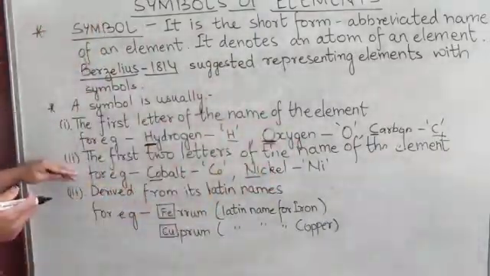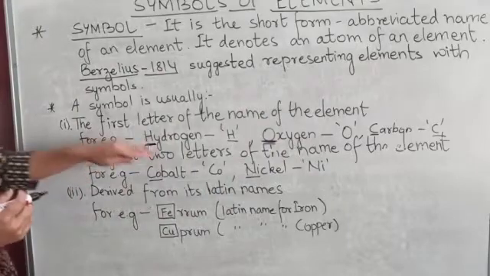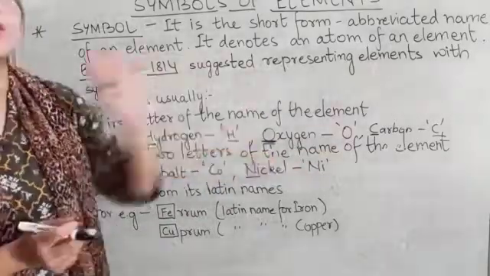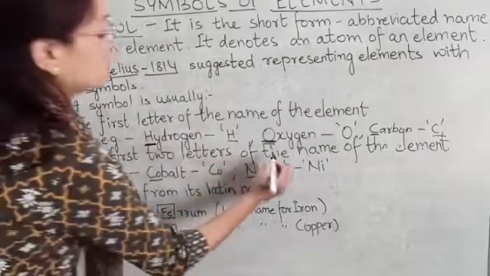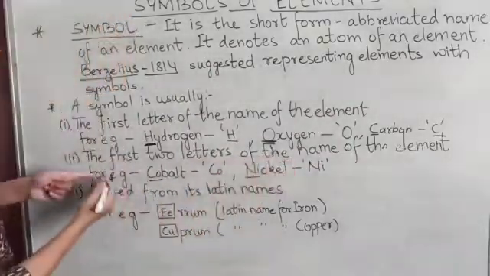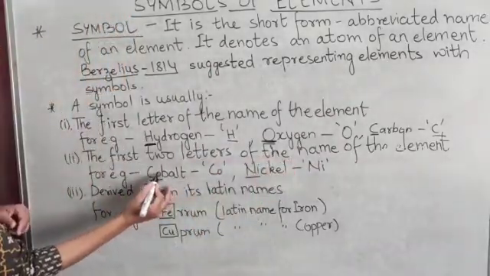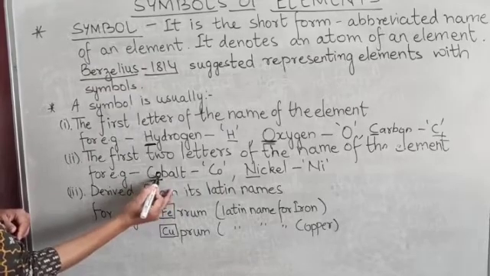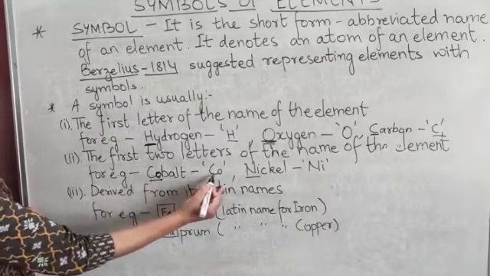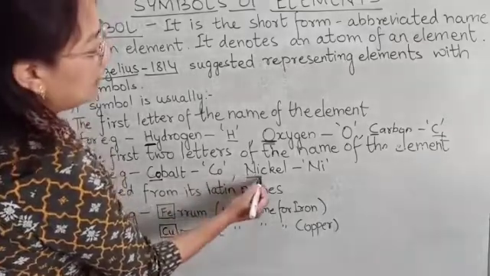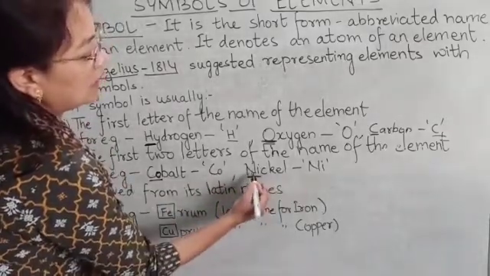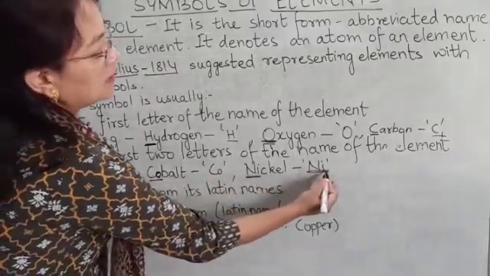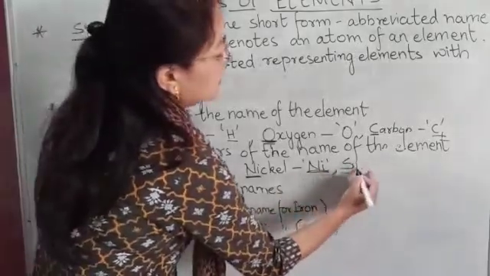Then the second method is the first two letters of the name of the element. For example, in the case of cobalt, the first two letters are Co, so the symbol is Co. Nickel: the first two letters are Ni, so the symbol is Ni. Same with silicon.